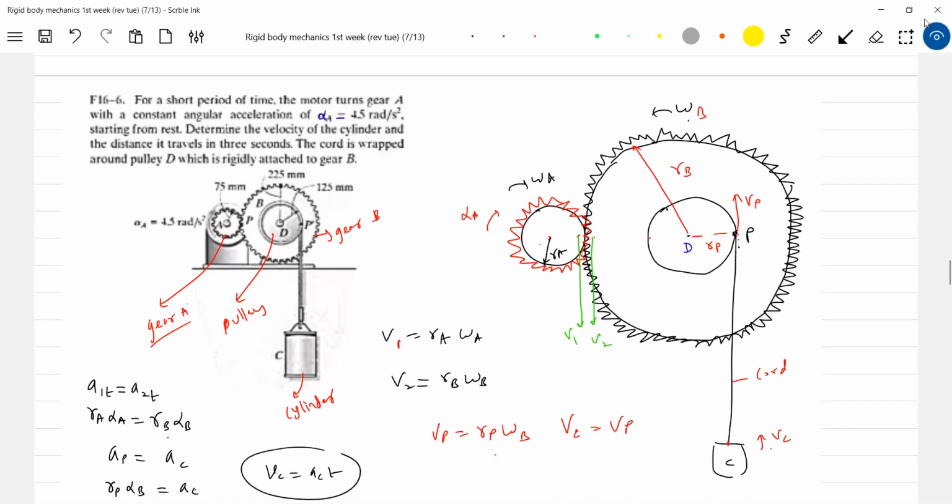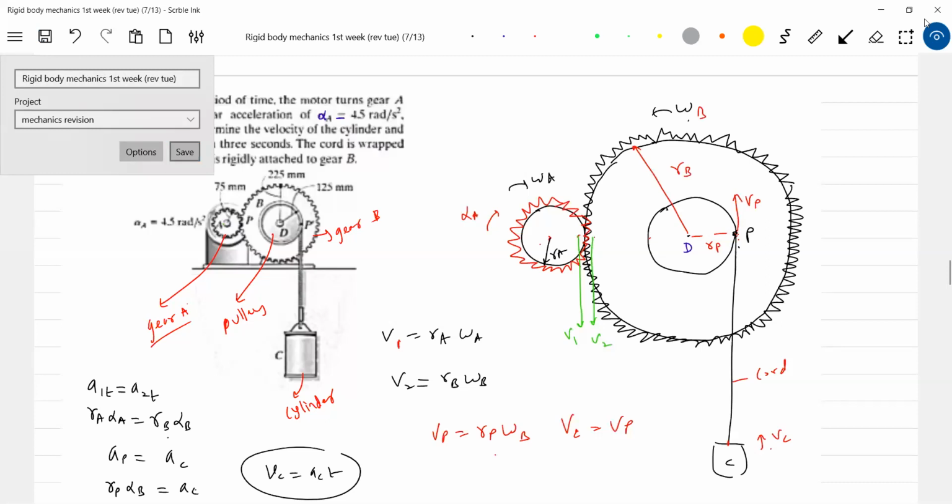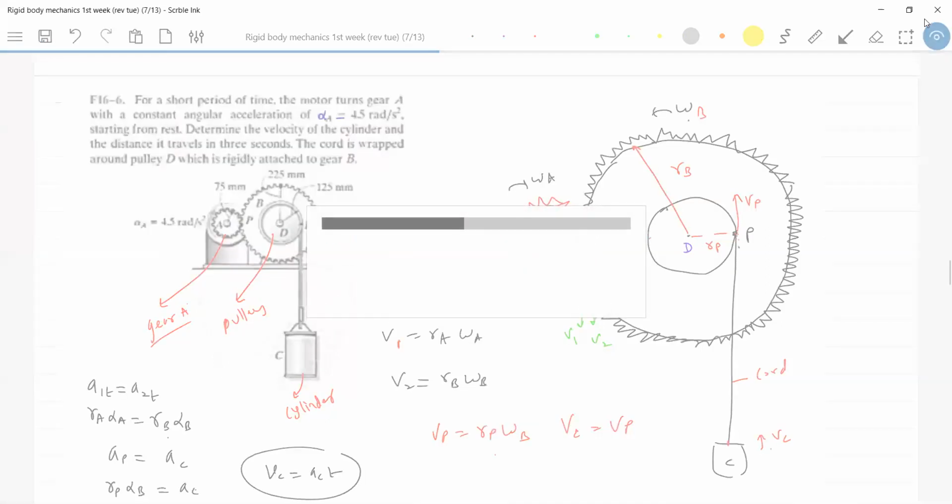Not only angular velocity, this is also applicable for angular acceleration of the gears. The previous problem was about angular velocity; now I just brought angular accelerations. Nothing wrong. Tangential accelerations of this tooth should be equal to this one, not total acceleration. Total acceleration of this will be somewhere here, total acceleration of this will be somewhere else. Total accelerations are not equal, tangential accelerations will be equal. Very simple. One problem, I think, is sufficient. Anything you can manage on your own.